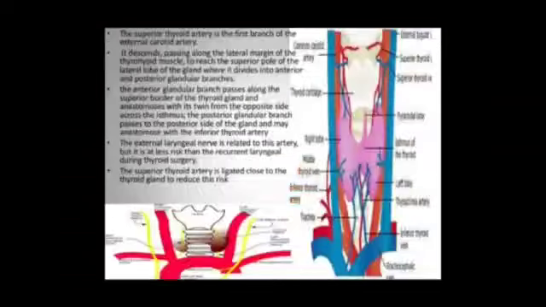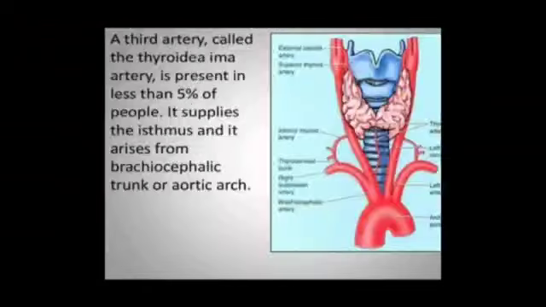The superior thyroid artery is the first branch of the external carotid artery. It descends, passes along the lateral margin of the thyrohyoid muscle to reach the superior pole of the lateral lobe of the gland, where it divides into anterior and posterior glandular branches. The anterior glandular branch passes along the superior border of the thyroid gland and anastomoses with its fellow from the opposite side across the isthmus. The posterior glandular branch passes to the posterior side of the gland and may anastomose with the inferior thyroid artery. The external laryngeal nerve is related to this artery, but it is at less risk than the recurrent laryngeal nerve during thyroid surgery. The superior thyroid artery is ligated close to the thyroid gland to reduce this risk.